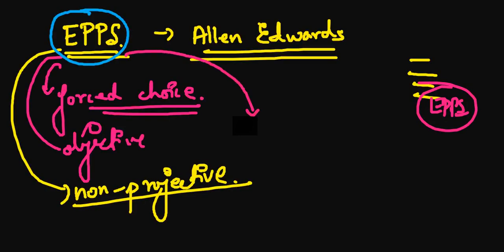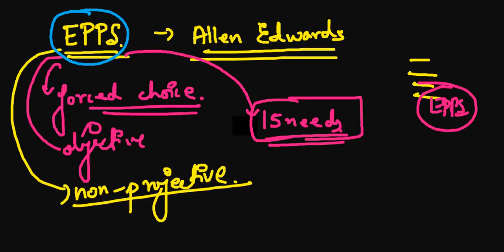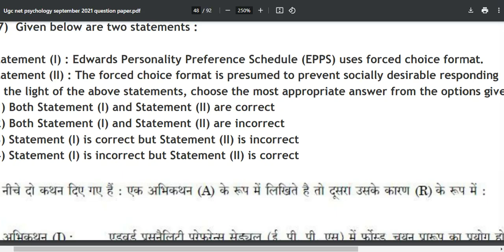In this test, he used 15 types of needs. It does not mean that you need to mug up all 15 needs, it is not like that. But if the question comes, then you are well prepared. We have already solved this question in the previous part as well. The Edwards Personality Preference Schedule uses a forced choice format.